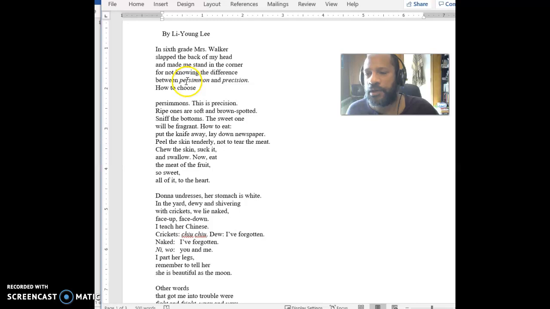If you're a native English speaker, it's very easy to tell the difference between persimmon and precision. If you don't speak English very well, they might sound very similar, and so he's going to get slapped in the back of the head for that. And so just keep that in mind.